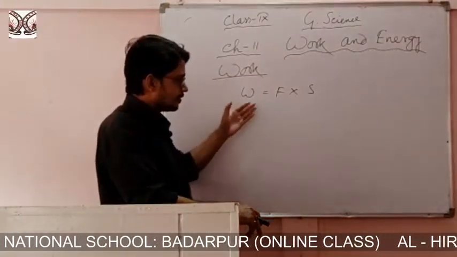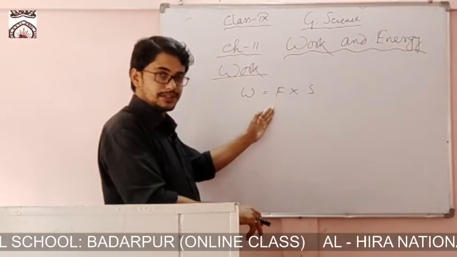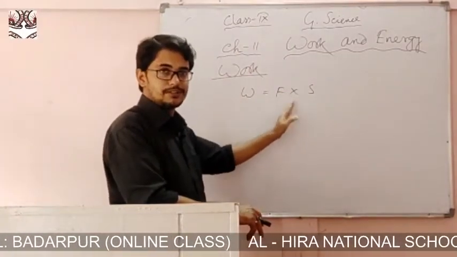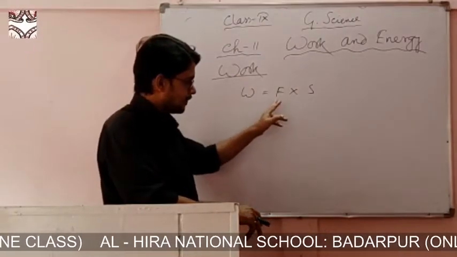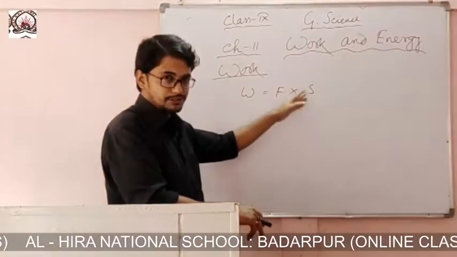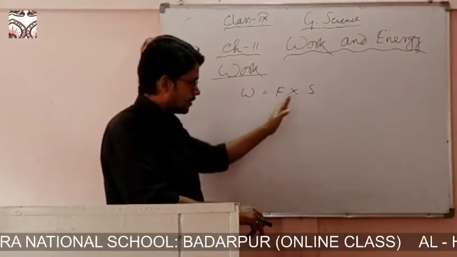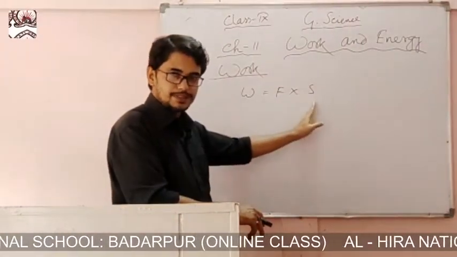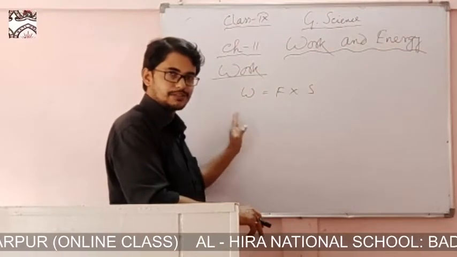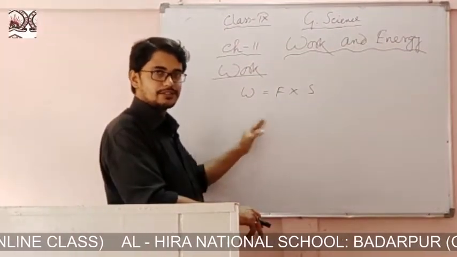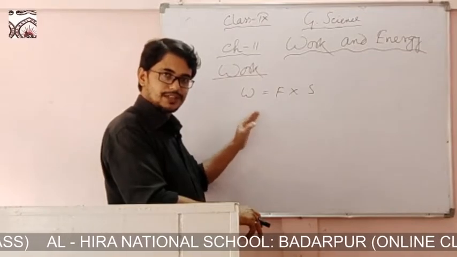But if I consider that force is a vector quantity and there is a displacement due to the application of this force in the direction of the force, then in place of distance, if we use displacement, both are vector quantities. Force is a vector quantity, displacement is also a vector quantity. Then work is also a vector quantity. In that sense, work has magnitude as well as direction.